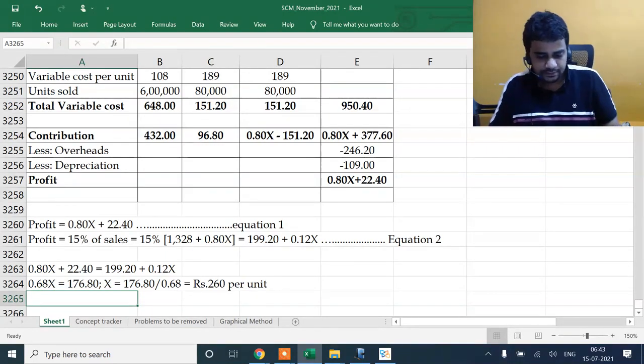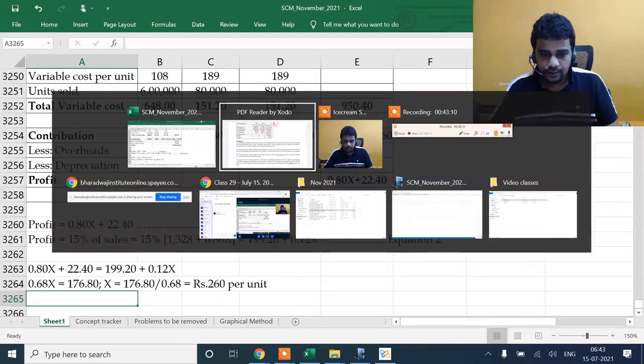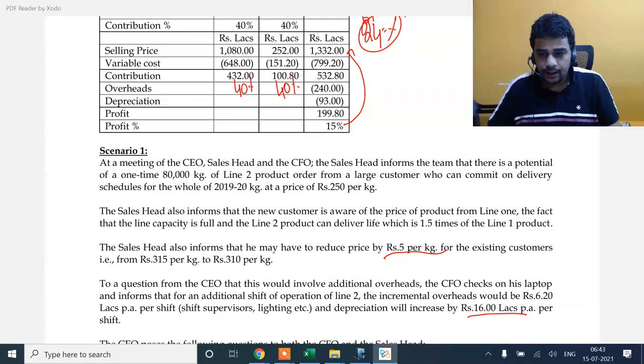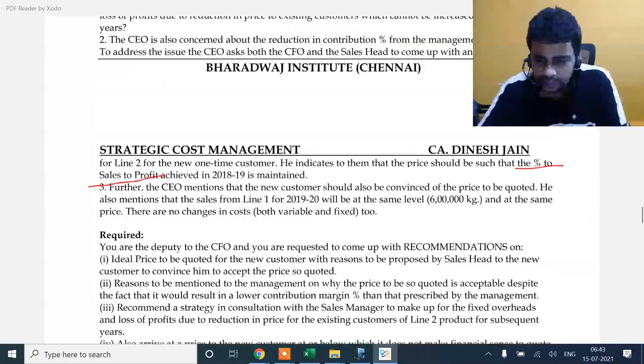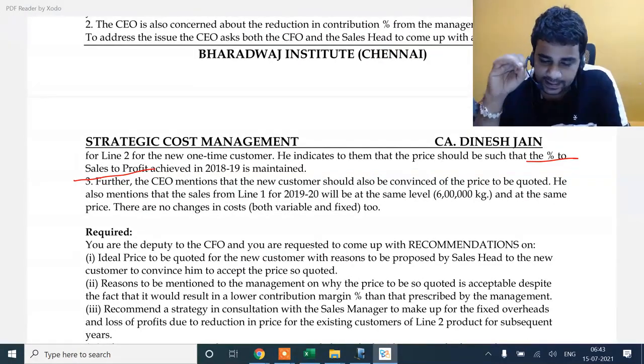Okay, now listen. Question is saying at what level it doesn't make sense, okay, we have got to this. Now I'll have to first convince the customer, second convince the management.